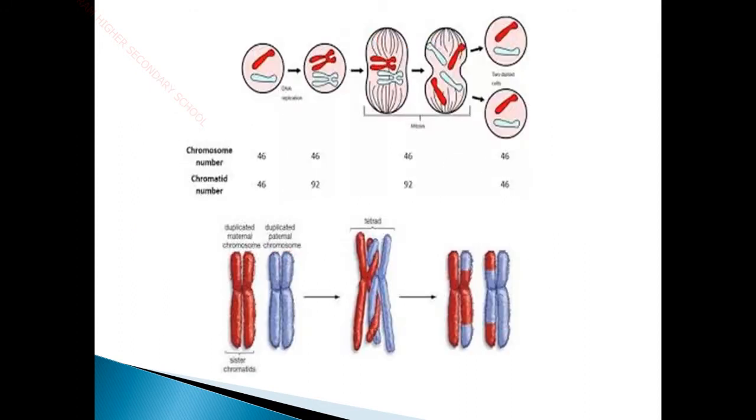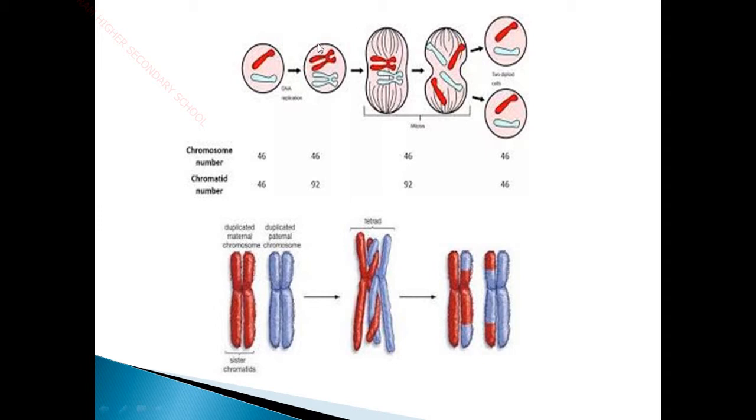Here we can see an outer look of the process of meiosis. You can see the nucleus, and inside the nucleus the chromosomes arranged. For example, this is paternal and this is maternal: one kind of chromosome comes from the mother and one kind from the father. During interphase, the replication, the doubling of DNA happens. You know very well DNA consists of 2 strands; the 2 strands unwind, and each single strand duplicates into another strand. So out of 2 strands, 4 strands of DNA are formed.